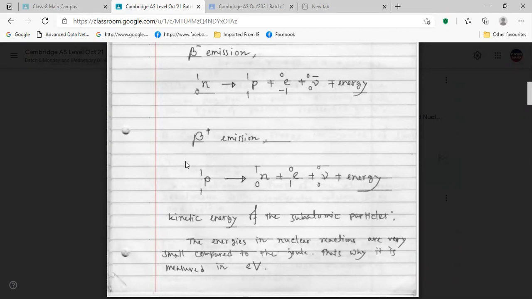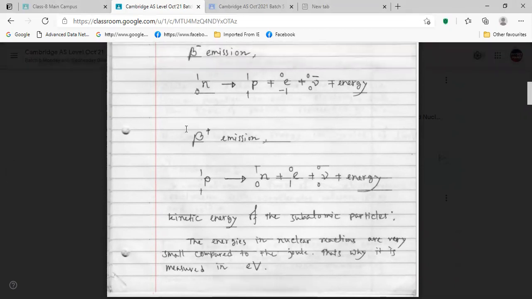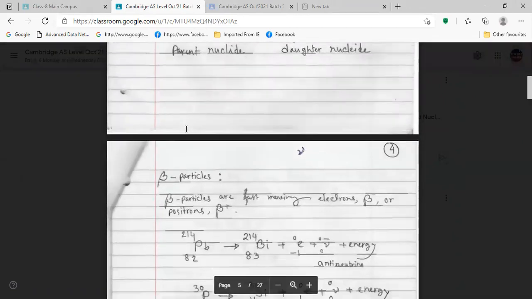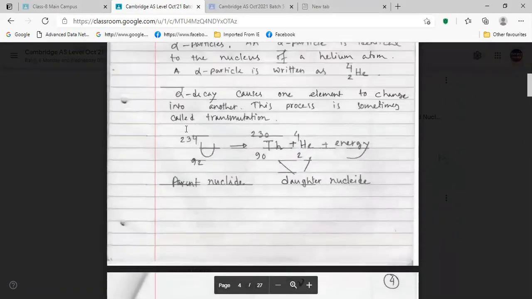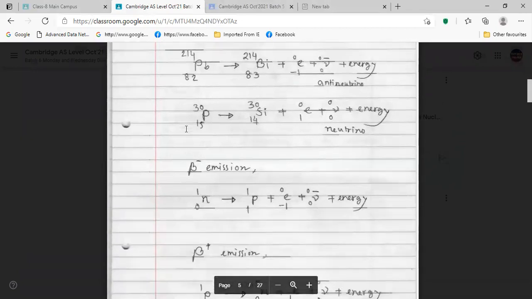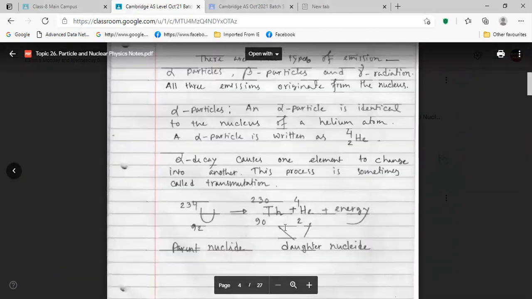So, sir, in case of alpha decay we are getting two particles, and in case of beta decay we are getting three particles. That is my observation. Actually, those we are getting in alpha, like thorium, uranium. You are saying particles.